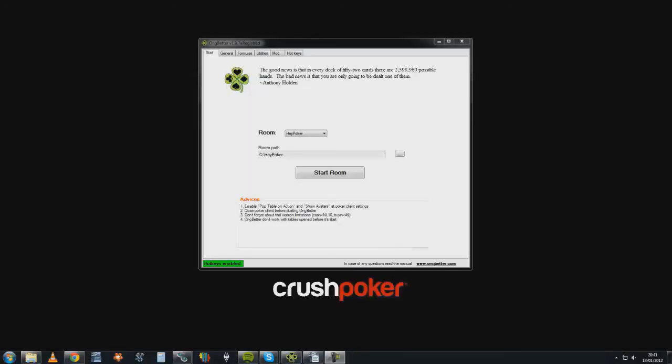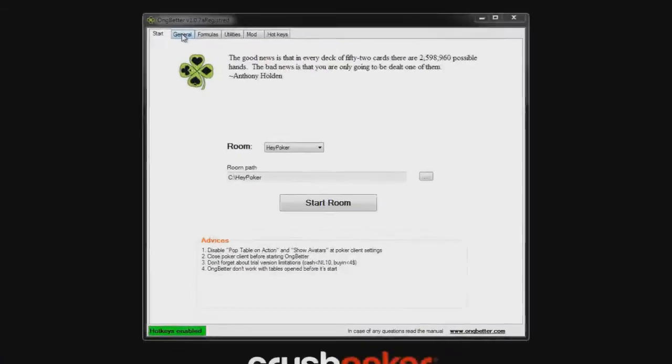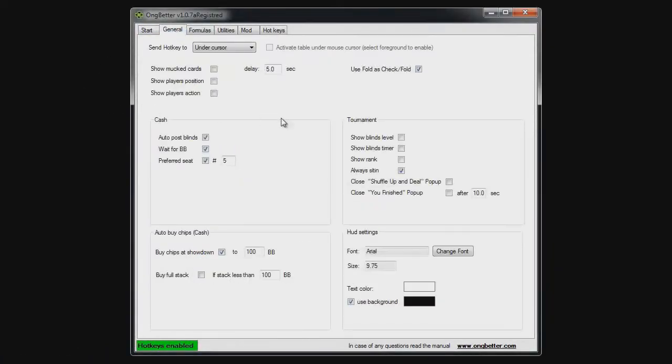Here on the bottom you have some advices of things that you should do inside the poker client in order for OngBetter to run smoother. Before we start the poker room, let's look over some of OngBetter's features. So here at the top you'll see multiple tabs. Let's start with the general one. Here you have some basic modifications. For cash games, you have auto post blinds, wait for big blinds and preferred seat. And then for tournaments you can show rank, you can always sit in, etc. You also have auto buy chips for cash games and HUD settings.